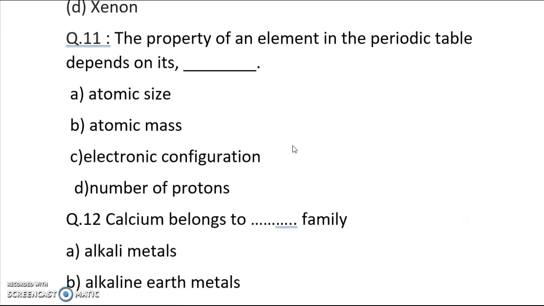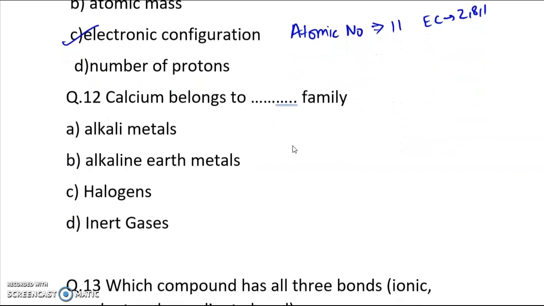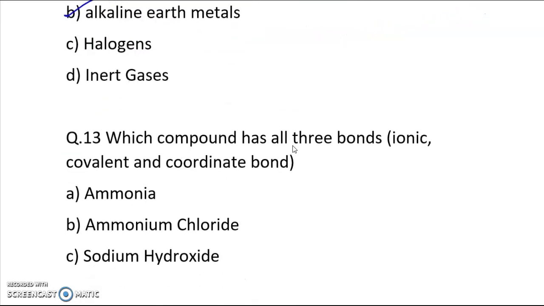The property of an element in the periodic table depends on its dash. Answer is option C. And it also depends on the atomic number, because atomic number and electronic configuration are the same thing, right? Like atomic number is 11, so the electronic configuration will be 2, 8, 1. Calcium belongs to dash family. Answer is option B. Make sure that you learn all these alkali metals, halogens, inert gases, and alkaline earth metals.